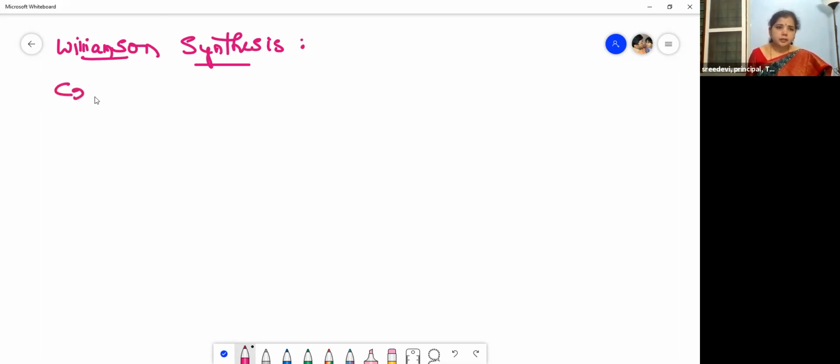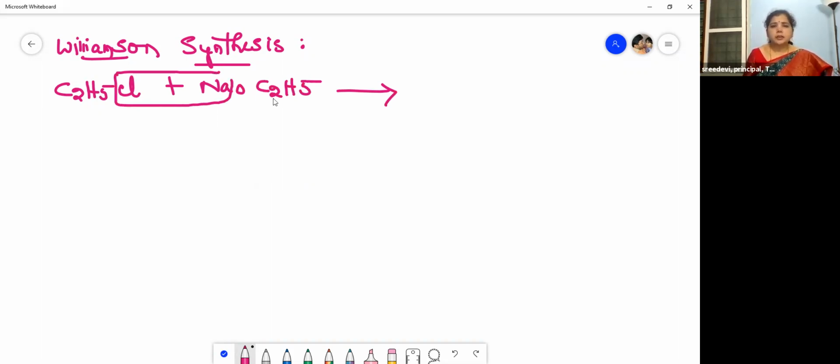How can we prepare ethers by Williamson synthesis? You have to take ethyl chloride, or chloroethane, and treat it with sodium alkoxide; here we take sodium ethoxide. Then NaCl is eliminated. What do you get?